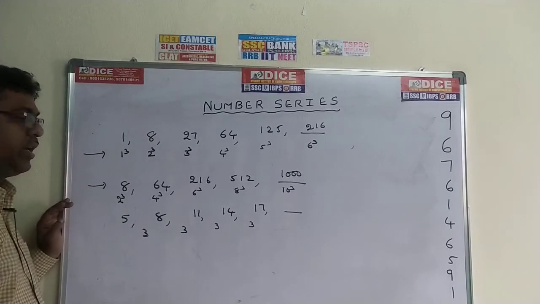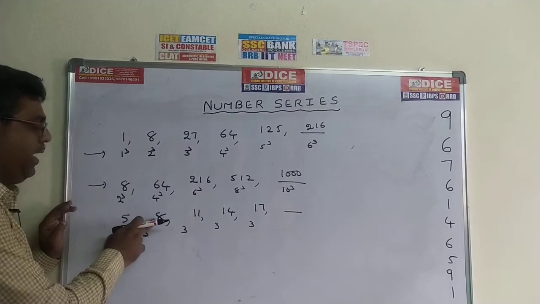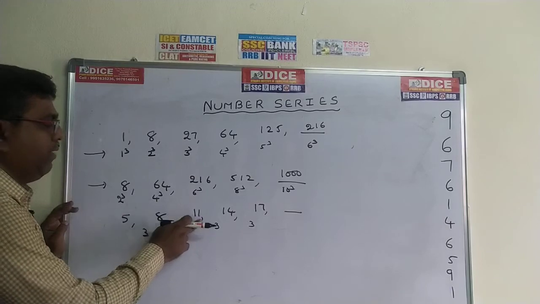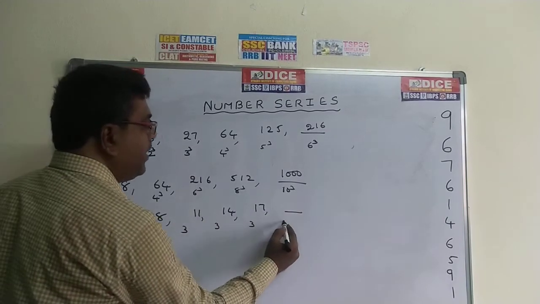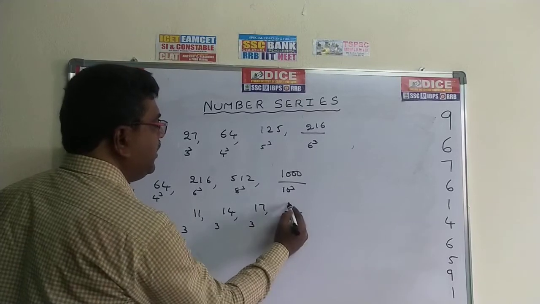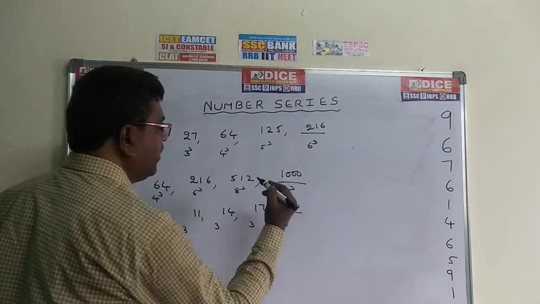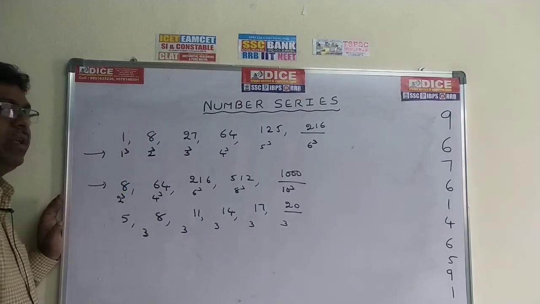You can check like this also. 5 plus 3 is 8. 8 plus 3 is 11. 11 plus 3 is 14. 14 plus 3 is 17. Now 17 plus 3, the answer is 20, the correct answer.